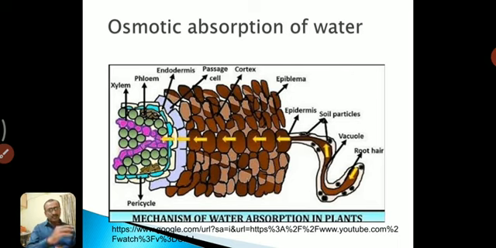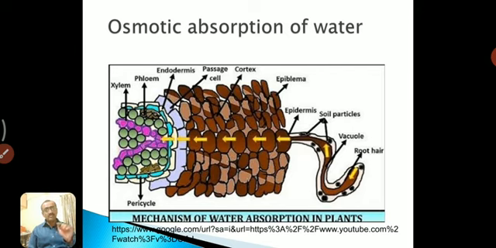The root is in contact with the soil water. For example, this is soil and this is the root system. That root absorbs the water from the soil. In this way, since the wall of the root hair is semi-permeable, one point is also important: the root hair has a semi-permeable membrane, and water enters into the root hair.